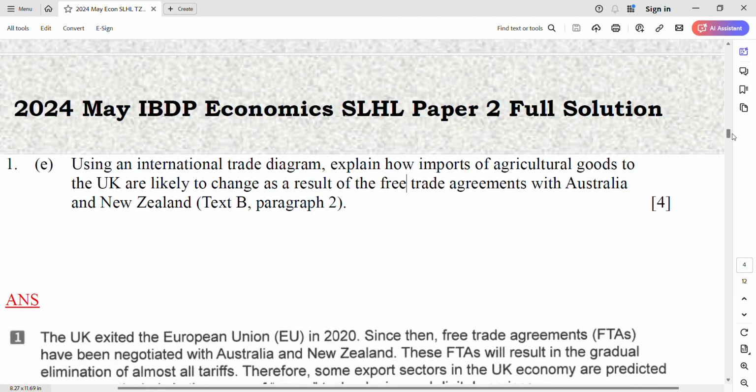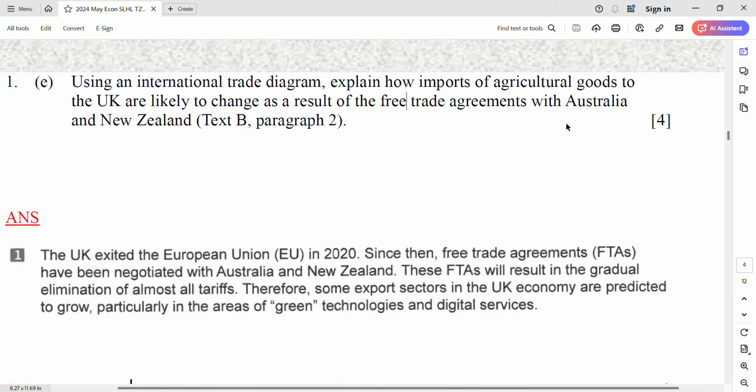Go to text B paragraph 2. Oh no, not in paragraph 2. Actually you need to look at paragraph 1. Sometimes the question has a mistake, but you can't raise your hand to tell the invigilator that this is wrong. You just be smart. When it says paragraph 2, look up or look down too. Look at 1 and 3, maybe you get something. So, what is the constraint before?